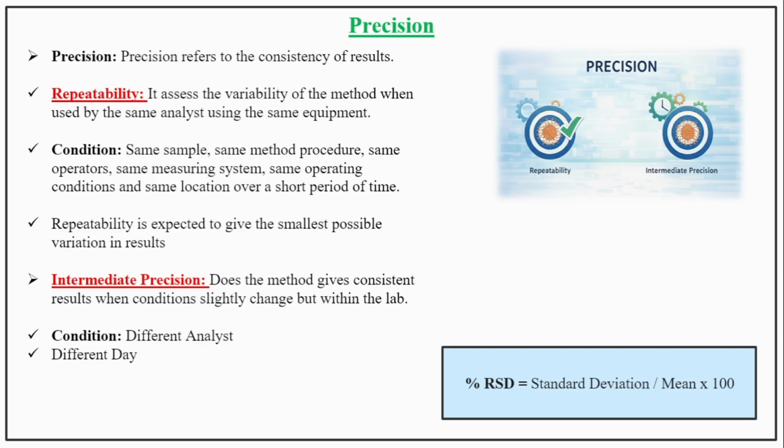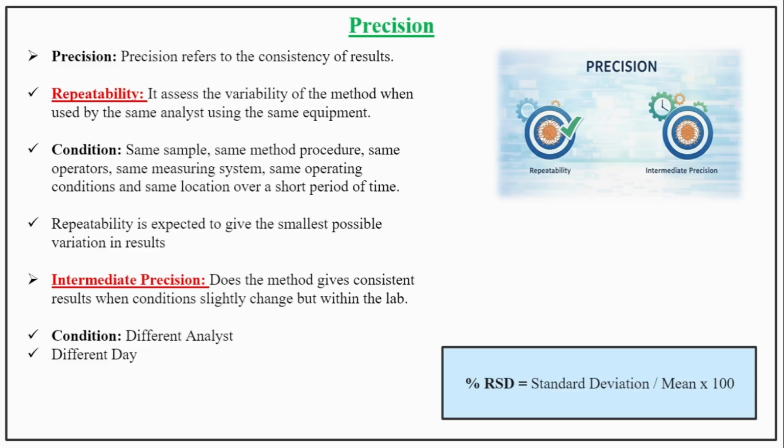For repeatability, there are some conditions like same sample, same method procedure, same operators, same measuring system, same operating conditions and same location over a short period of time. Repeatability is expected to give the smallest possible variation in results.